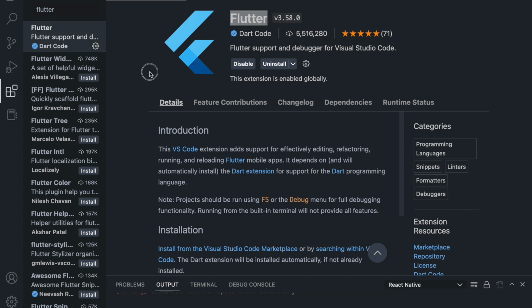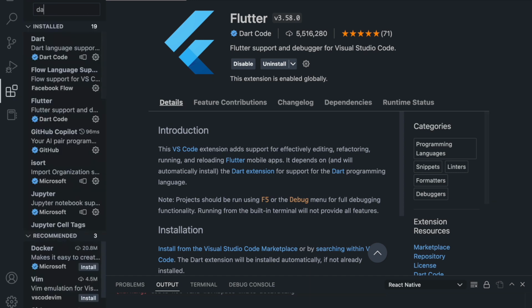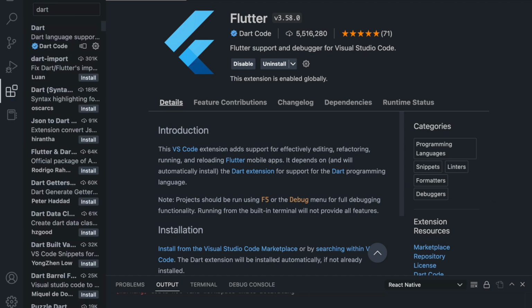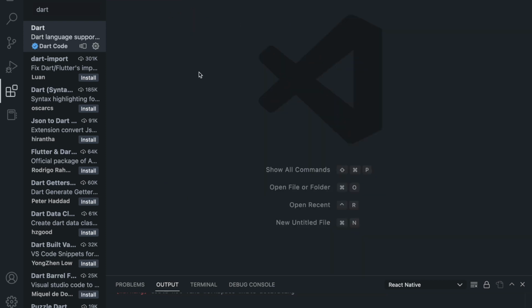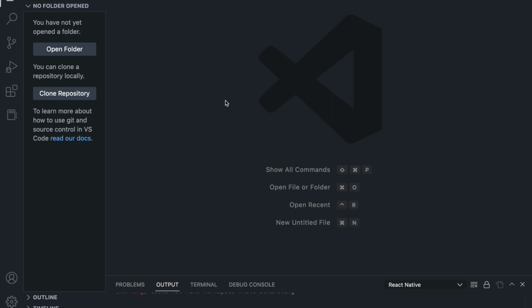This will give some Flutter snippets, and we also want Dart, so install the Dart extension, which is again from Dart Code, and this will also be very handy if you are developing with Flutter. So these are the things that you will need to start developing. After you have this, we can start with creating our first project.